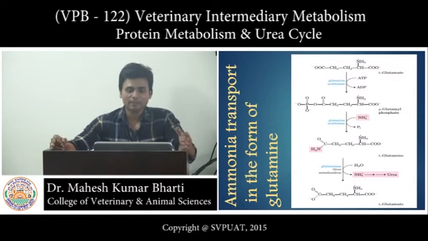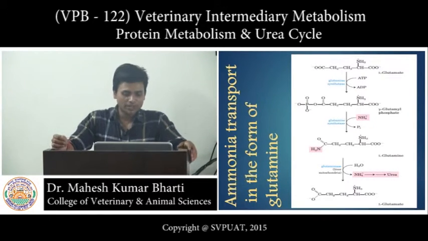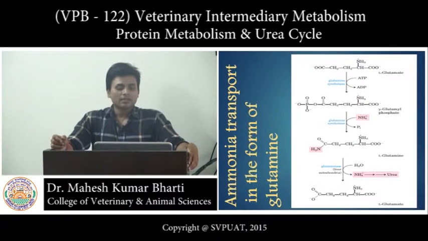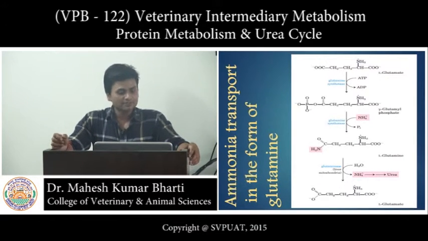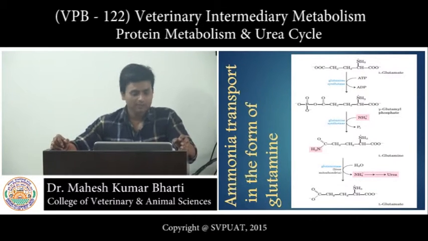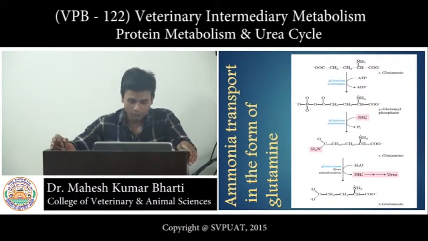Then this ammonia is combined with glutamate and converted into glutamine with the help of glutamine synthetase, and this uses energy in the form of ATP, which is converted to ADP through the two reaction steps, and finally it is converted into glutamine.